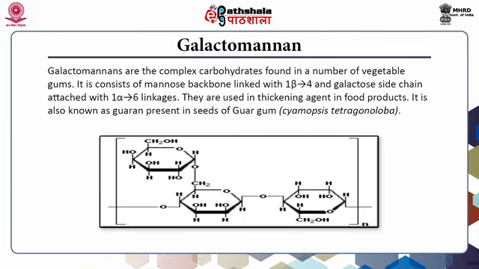Galactomannan. Galactomannans are the complex carbohydrates found in a number of vegetable gums. It consists of a mannose backbone linked with 1 to 4 beta and galactose side chain attached with 1 to 6 alpha linkages. These are used as thickening agents in food products. It is also known as guaran, present in seeds of guar gum.